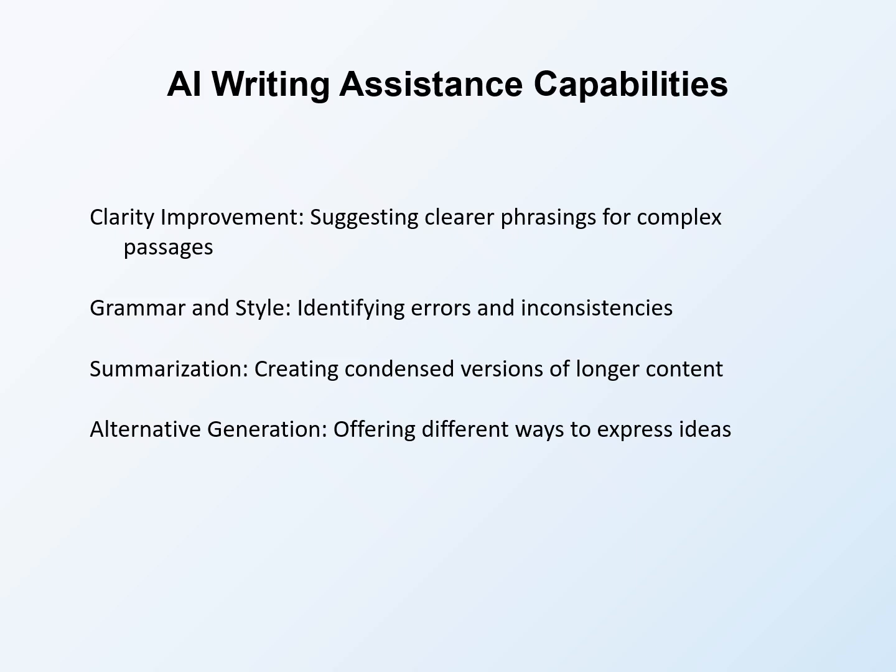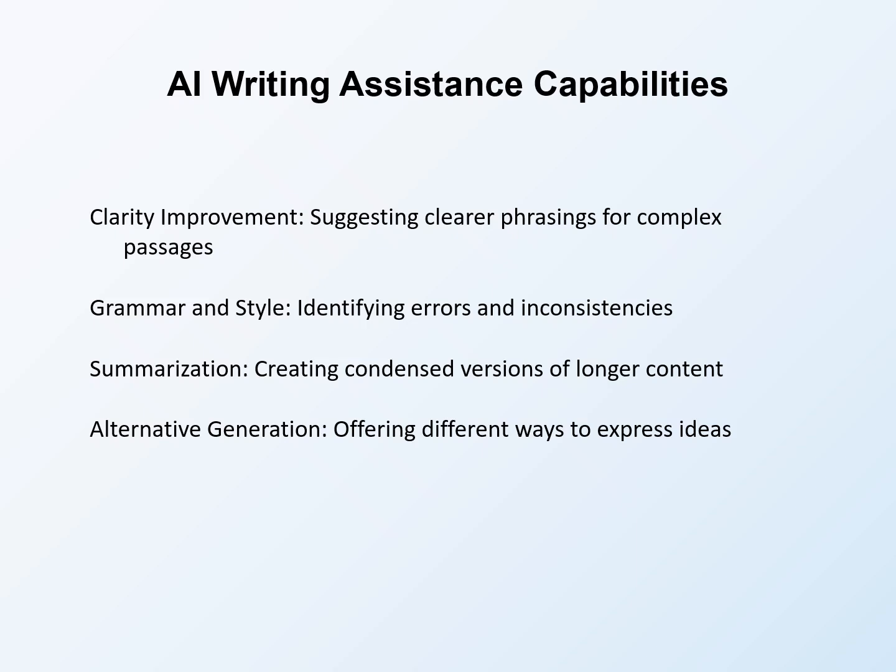Grammar and style assistance includes identifying errors and inconsistencies. AI tools can catch grammatical mistakes, awkward phrasing, and style inconsistencies that human editors might miss. This copy editing support provides an additional layer of quality assurance. Summarization creates condensed versions of longer content. When you need to compress detailed information into limited space, AI can help identify essential points and suggest concise formulations. This capability assists with abstracts and executive summaries.